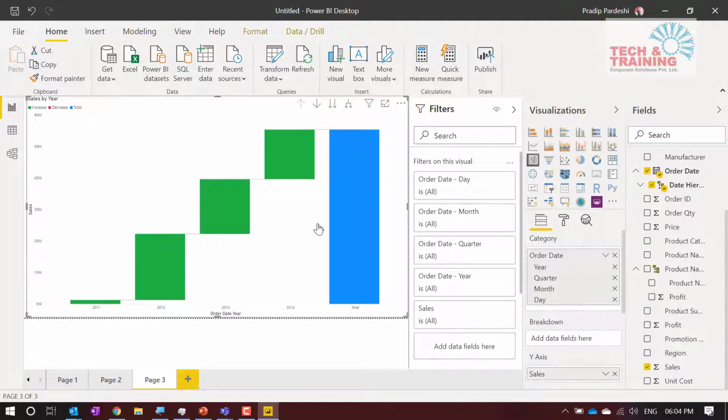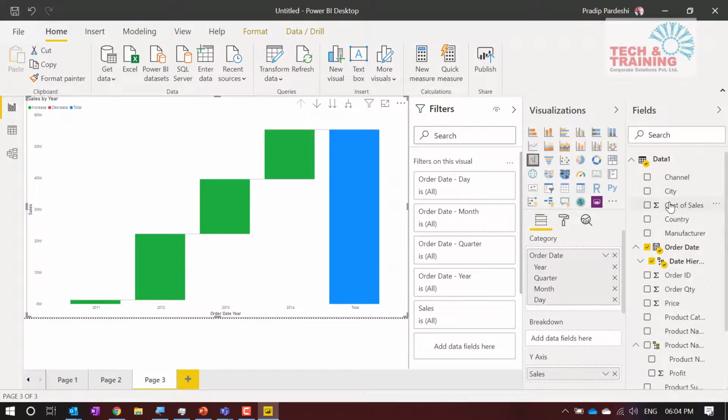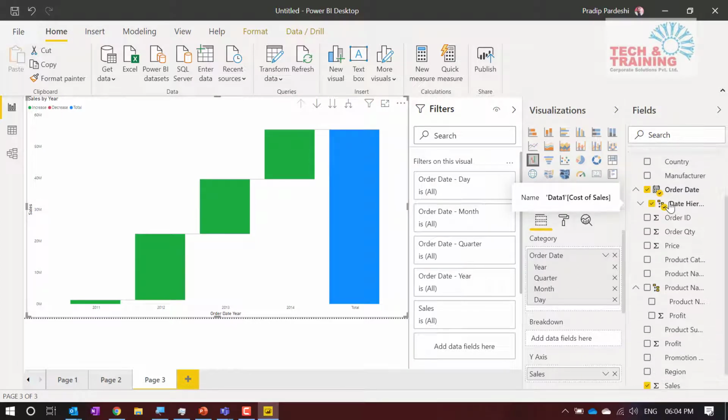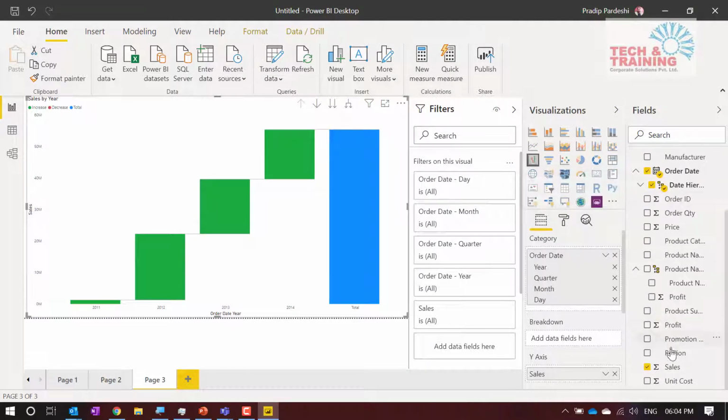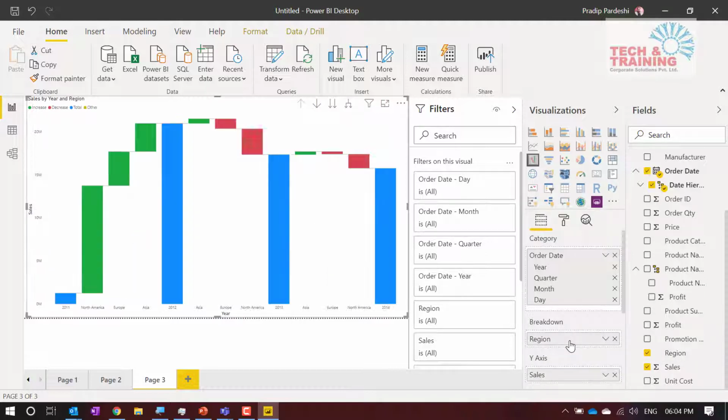Now I see from 2011 to 2014 a very good increase in all the profits. But let me drill down further. Let me find out some more information. Let me dig into it. So I have different regions. I drag that region into breakdown.